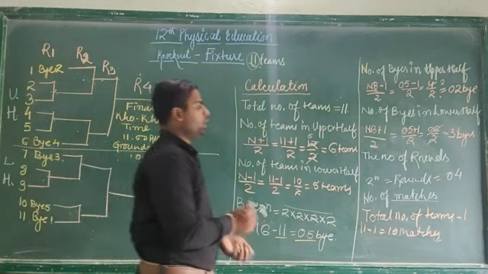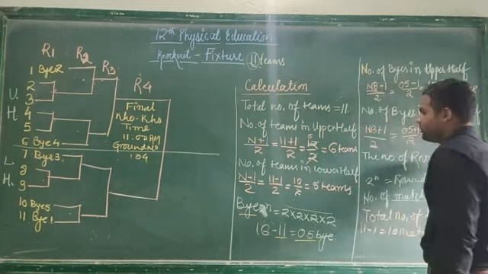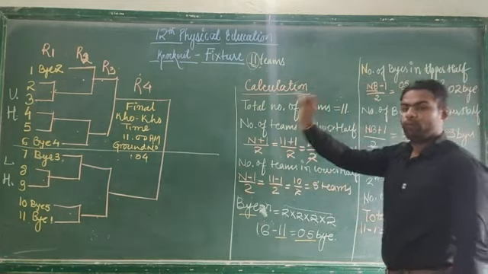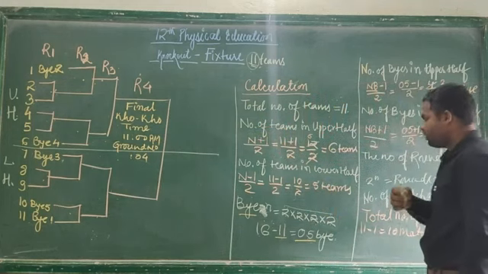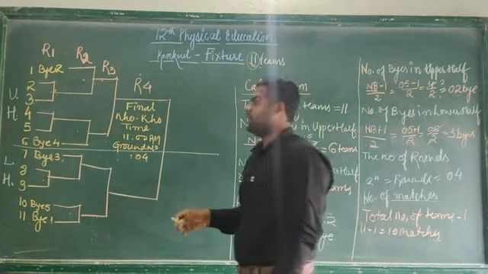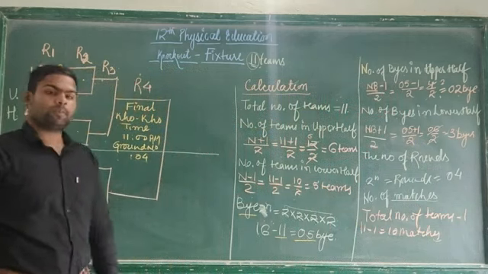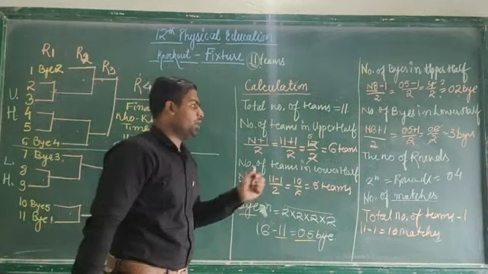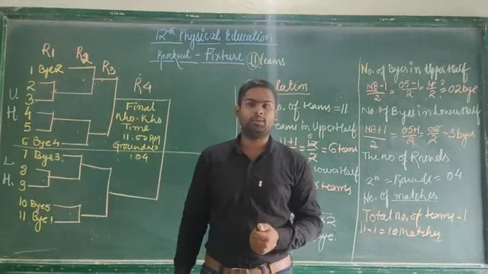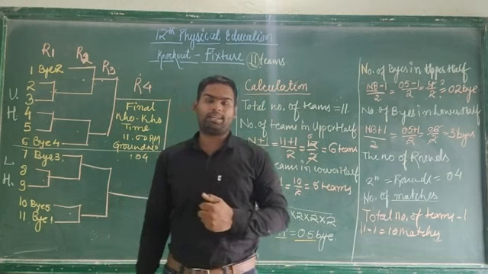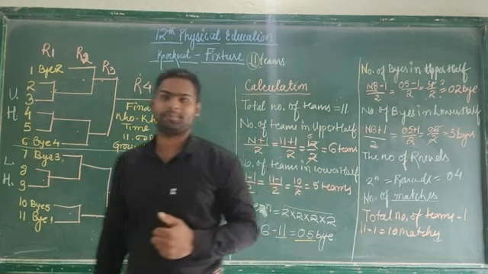Again, keep in mind the rounds are always equal to the power of 2: 1, 2, 3, 4. So there will be 4 rounds. What is the formula for calculating the number of matches? To calculate the number of matches, the formula is number of teams minus 1. I hope you understand this concept. So you can note this. This is the most important question for our board exam. Thank you.